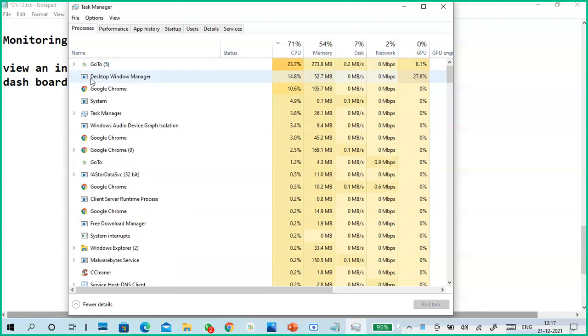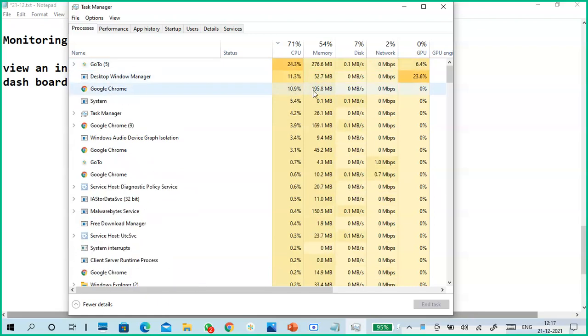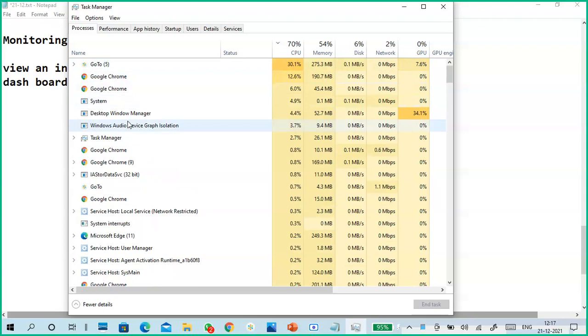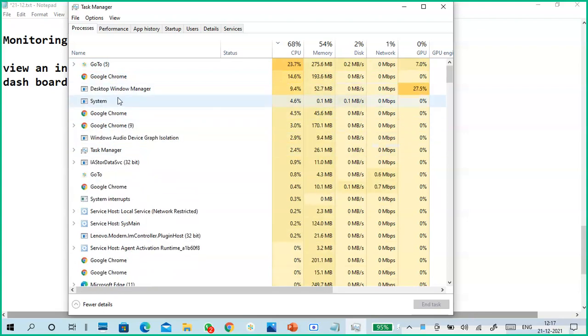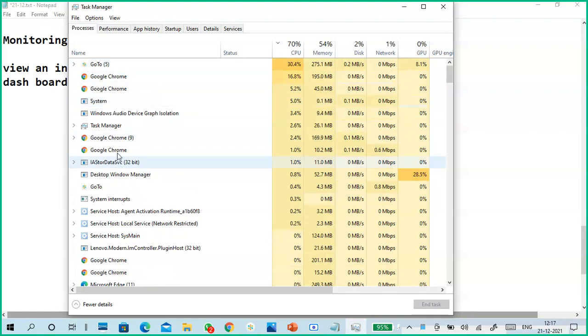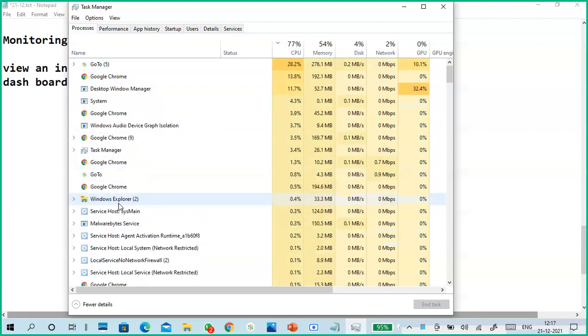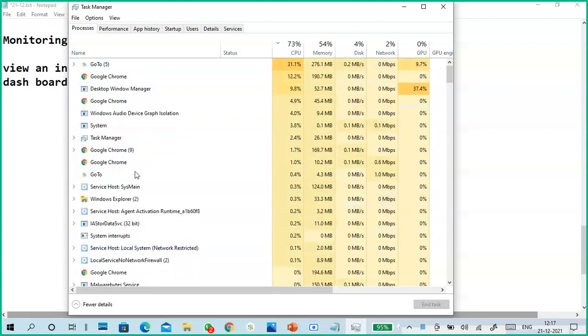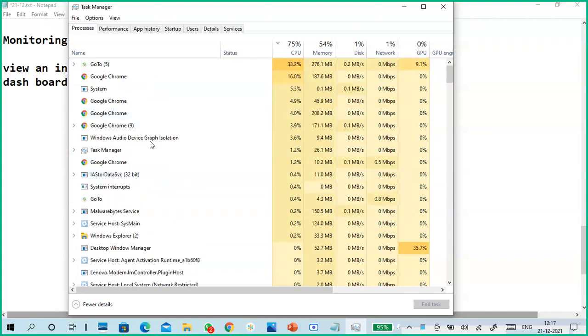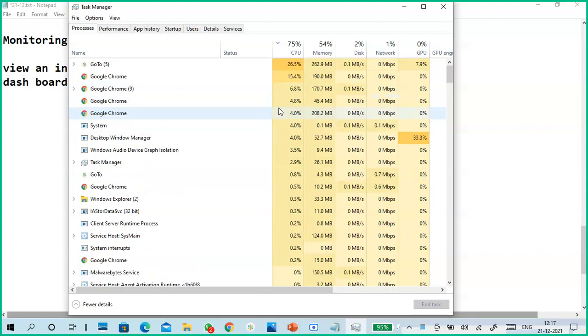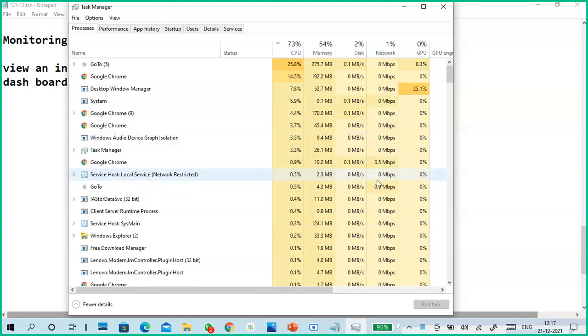Next, my Google Chrome is consuming like that, and Desktop Window Manager is also consuming that much. System, Google Chrome, like this. If you scroll up and down, you can see each process consuming CPU, memory, disk, and network.